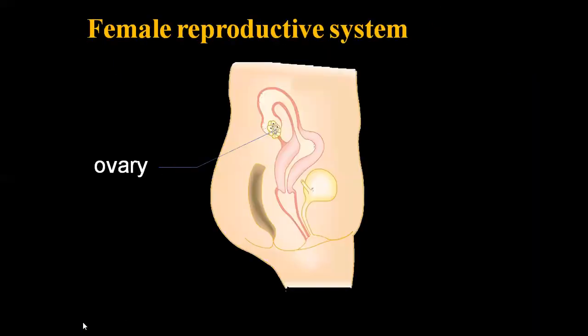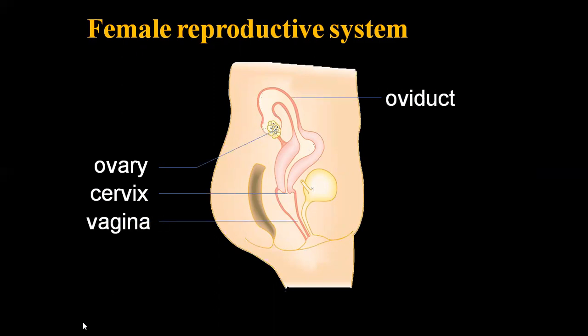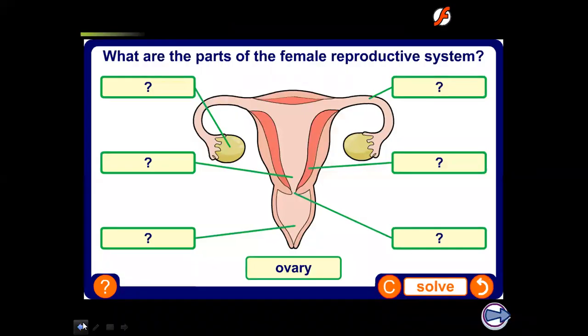Now let me discuss the female reproductive system. In the female reproductive system, the most important part is the ovary. Ovary is the place where the production of ova happens. Means here the ova are produced. This is the cervix, this is the vagina, this is the oviduct, uterus.